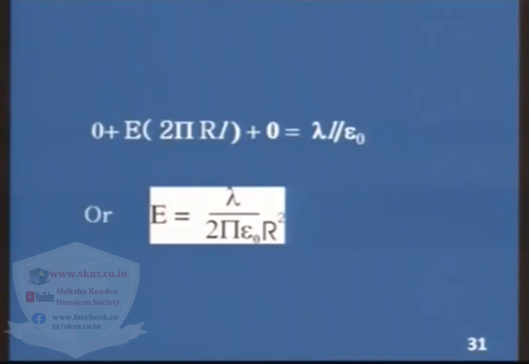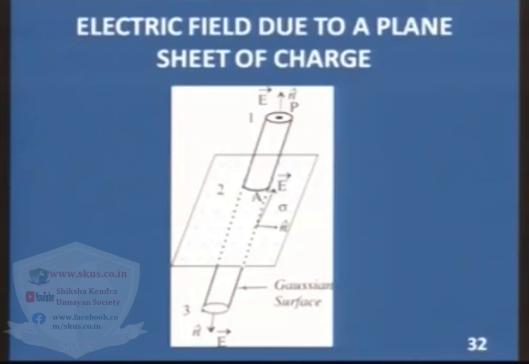Another important application is the electric field due to a plane sheet of charge. Here we have considered a plane sheet of charge and a cylindrical surface passing through it enclosing the area A. So we can apply here Gauss law for area A, which encloses a charge equal to surface charge density multiplied by area. Again you can draw three surfaces, that is circular face 1, curved surface 2 and circular face 3.